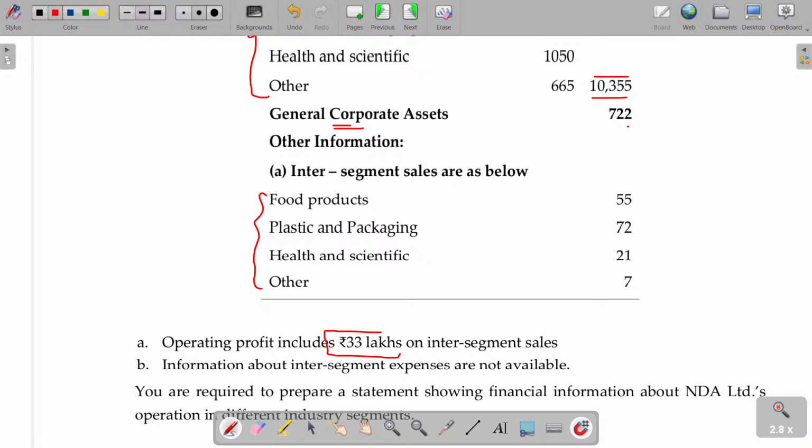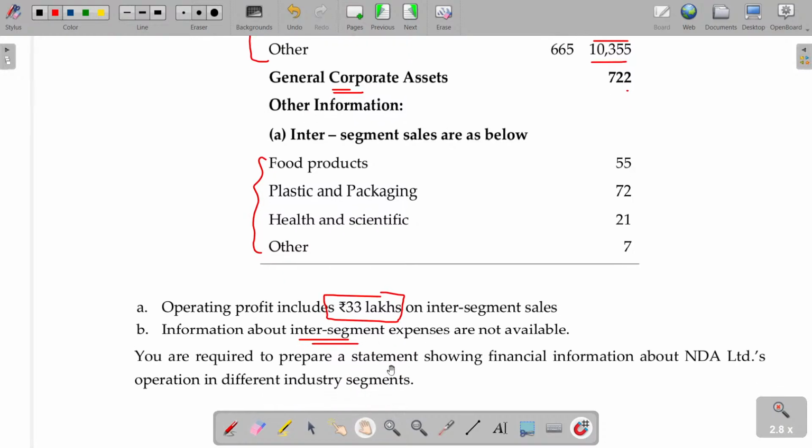We'll see that later on. Information about intersegment expenses are not available. We have not been given intersegment expenses. Though it is not given, no problem. Sales minus your profit. Profit detail is there. So if you subtract, then you will be able to find out the total expenses for the total enterprise. But later you can apportion easily.